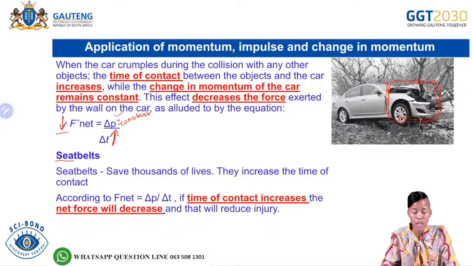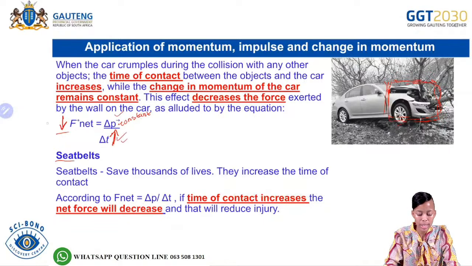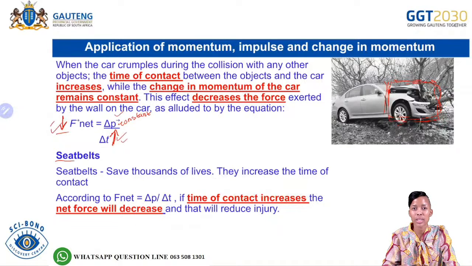So again, with the seat belts, if you have a seat belt on during collision, the seat belt will increase the time of contact. It will therefore decrease the net force. And then if you decrease the net force, the person inside the car will then have less injuries. So that is application number 3.